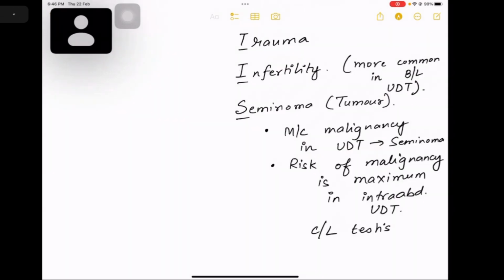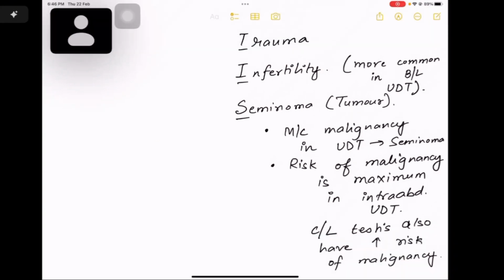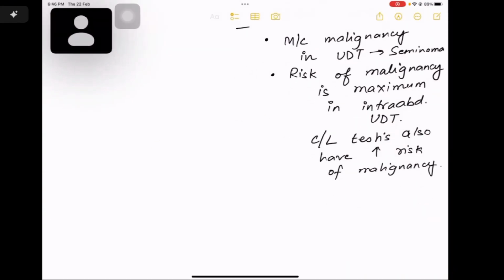Now what are the complications of undescended testis? That is given by the mnemonic TESTIS itself, where T stands for torsion, E for epididymo-orchitis, S for strangulation of hernia, T for trauma, I for infertility. This is more commonly seen when there is bilateral undescended testis. And then there is S, that is seminoma testis, which is the most common malignancy in the undescended testis.